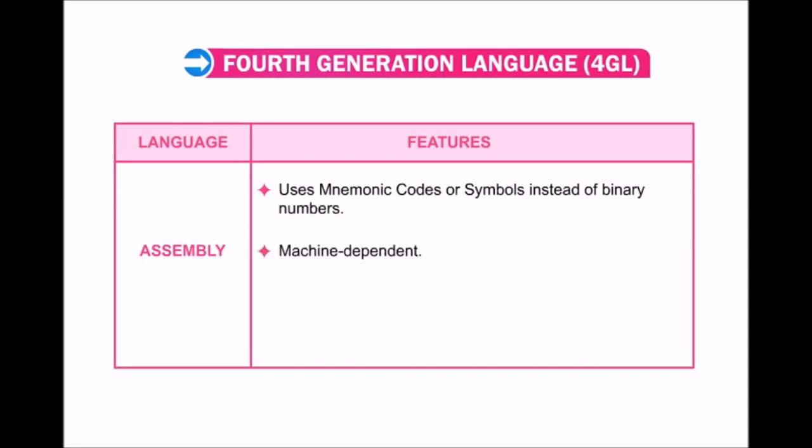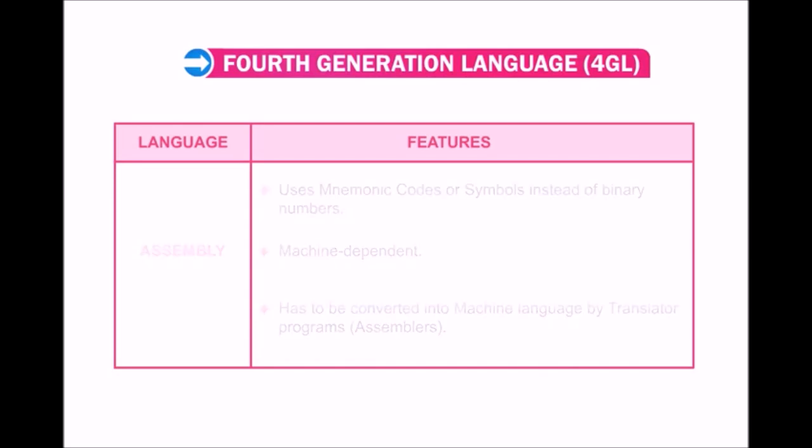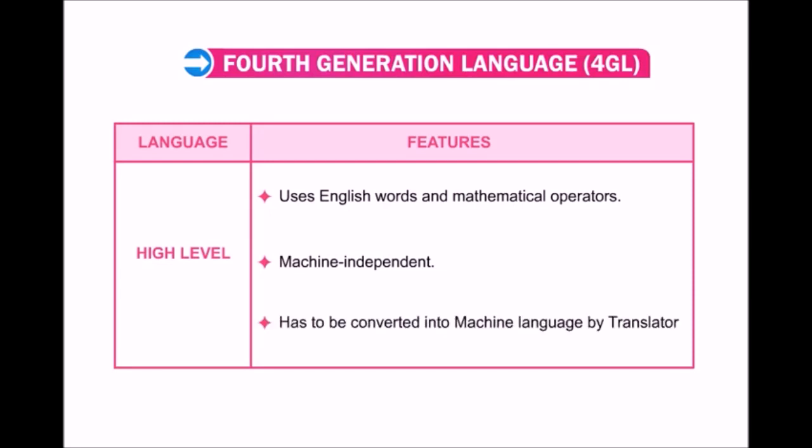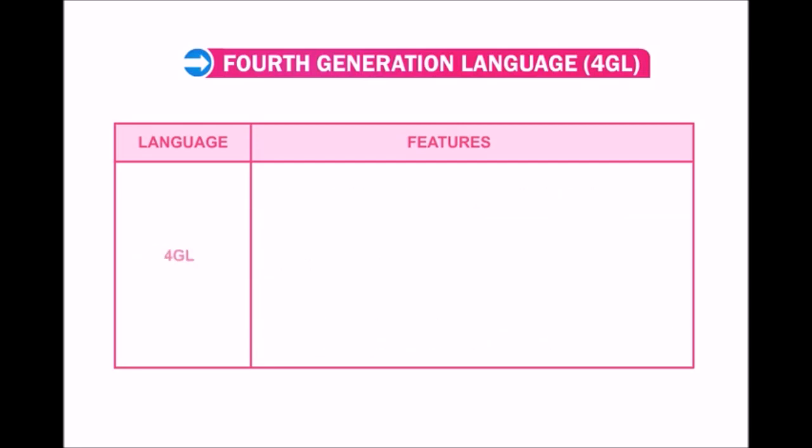Machine dependent, has to be converted into machine language by translator programs, assemblers. High level language uses English words and mathematical operators. Machine independent, has to be converted into machine language by translator programs, interpreters and compilers.